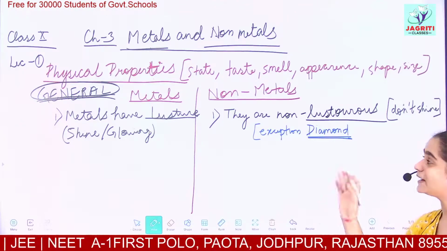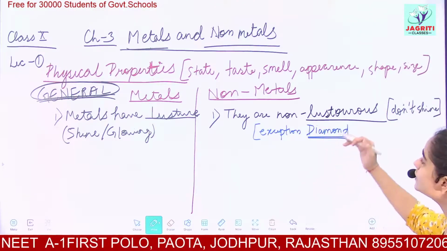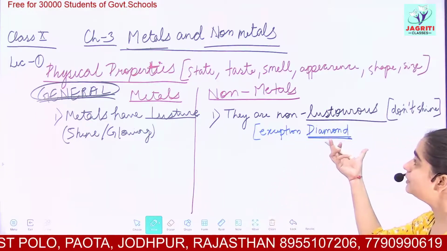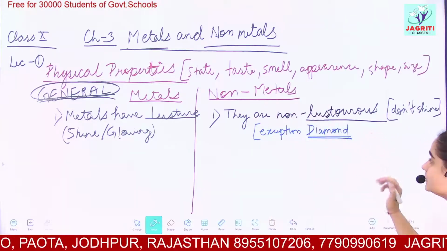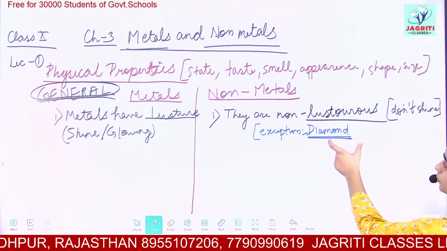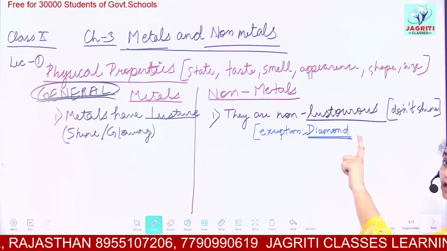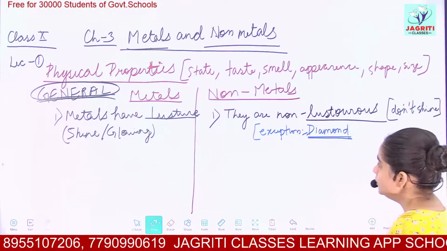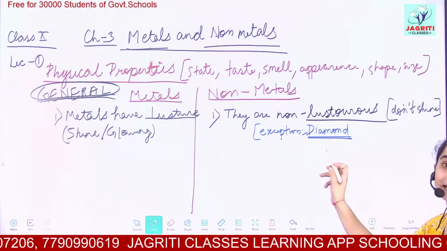You all know that diamond is shiny, but because it obeys all other properties of non-metals, we are keeping diamond in the category of non-metals. So this is our first exception. Exception का मतलब जिस group की सारी properties को जो element follow नहीं करता, it is called the exception, जो थोड़ा सा different है. So for the first property, we have the exception diamond.